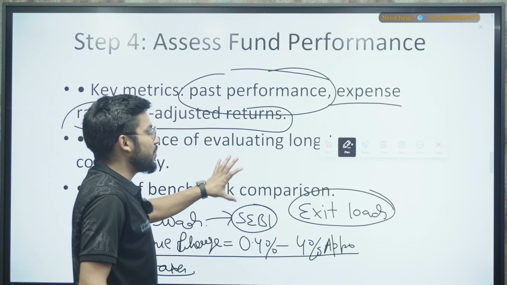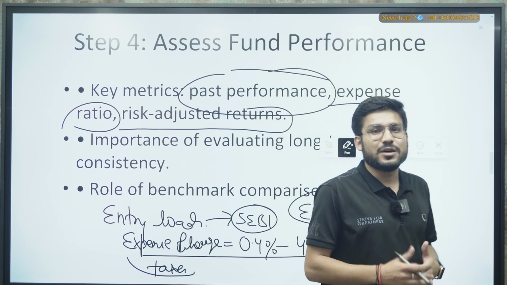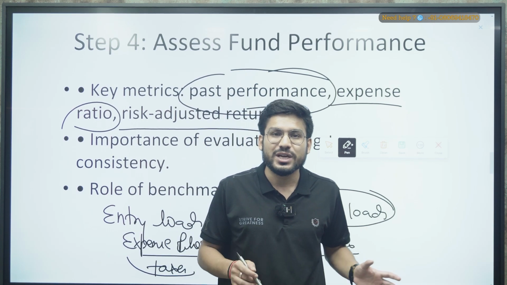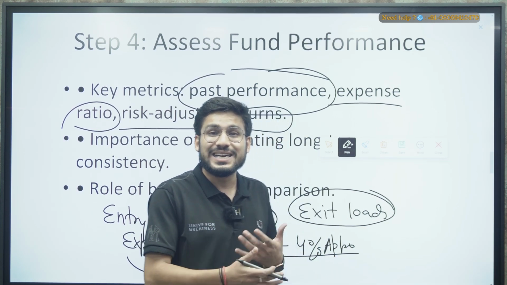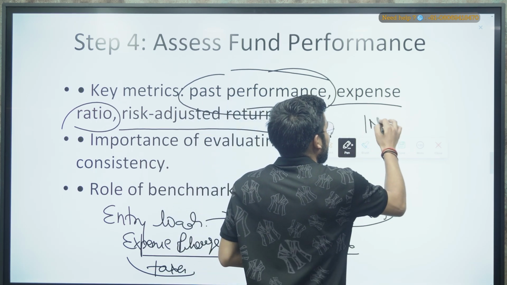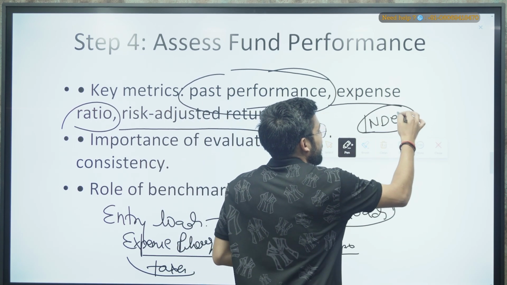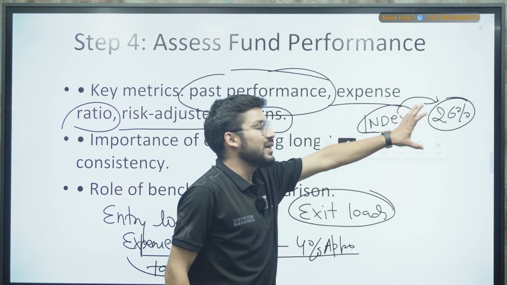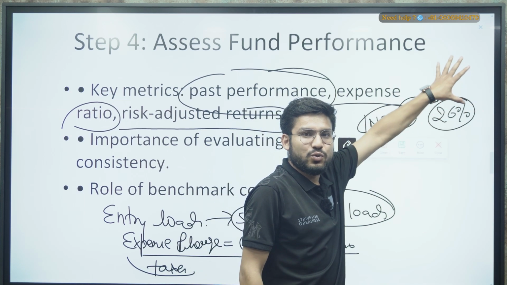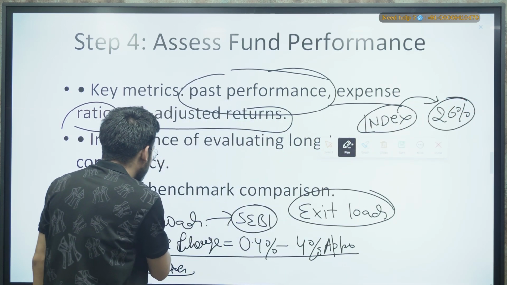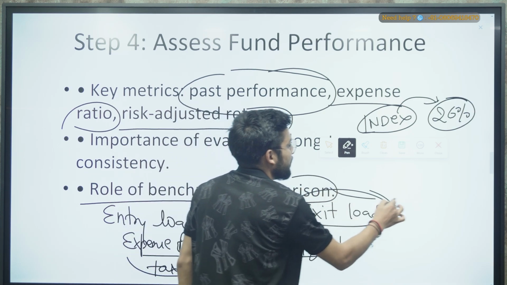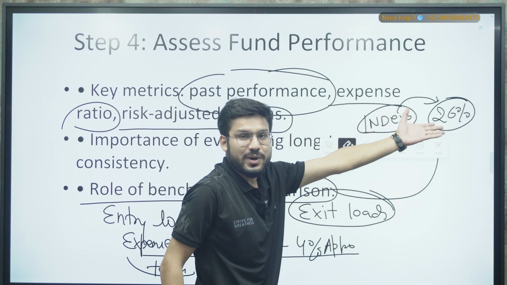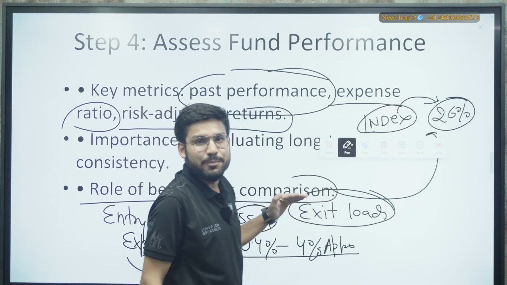Okay, now the role of benchmark comparison. This is a very important factor, because whenever we are comparing the performance of any mutual fund, generally we take the benchmark of an index mutual fund, right? And we see the performance of this. So for example, as I have just told you, last year the performance of the index mutual fund was approximately 26%. The role of this benchmark is to compare the performance of your mutual fund with this benchmark, right? So that is what makes it a very important thing.